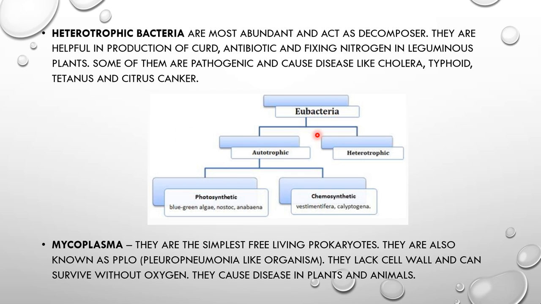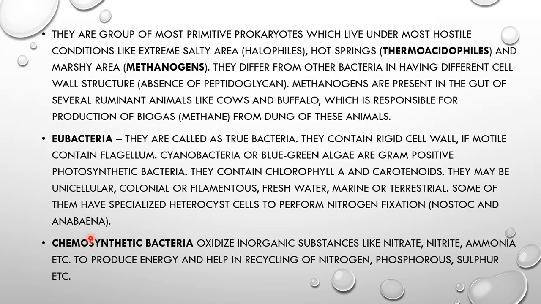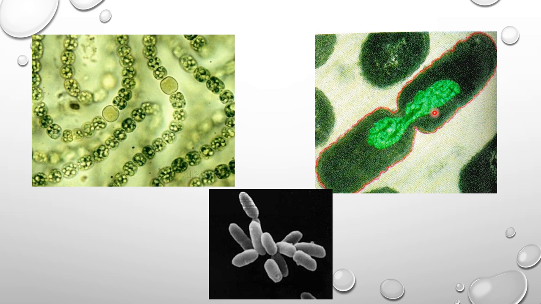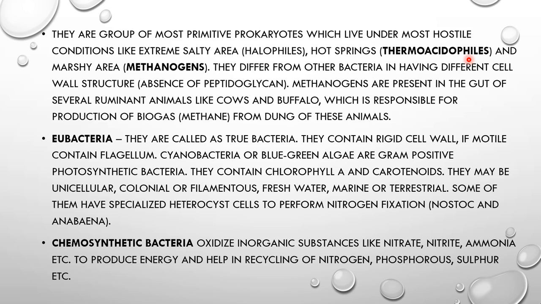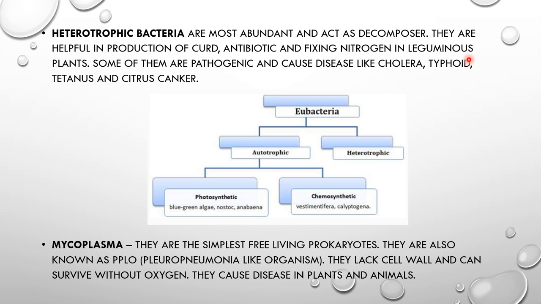Okay students, the bacteria reproduce mainly by binary fission. As you can see in the picture, this is binary fission happening. You can see the dividing bacteria here, their DNA material is dividing.